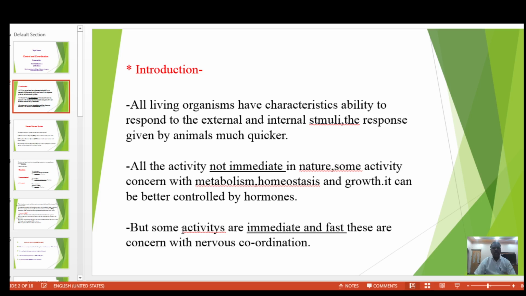But some activity is immediate and fast. These are concerned with nervous coordination. Means the coordinations are of two types, the hormonal coordination and the nervous coordination. Hormonal coordination is related with not immediate action, and nervous coordination is related with immediate and fast action.